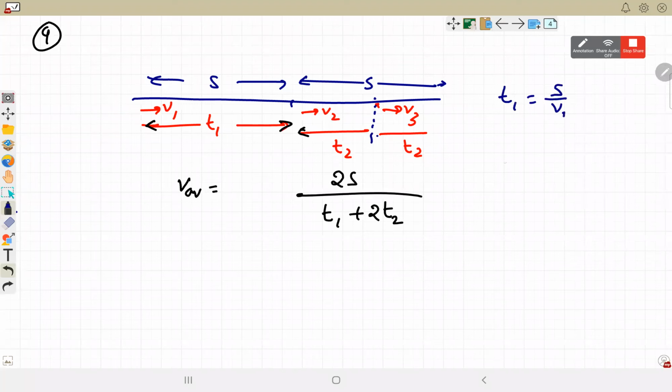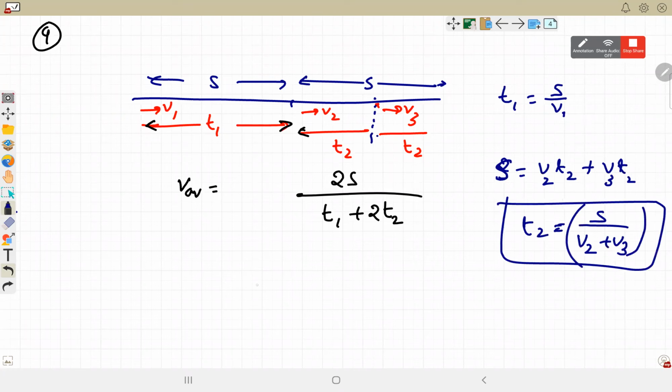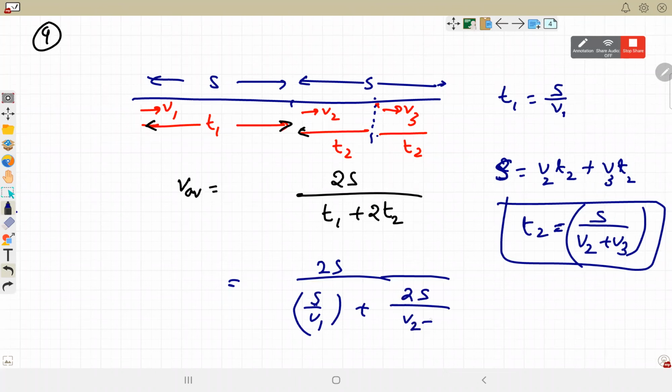In the second case, the s is equal to the distance covered with speed v2 in time t2 plus the distance covered in time t3. So t2 will be equal to s divided by v2 plus v3. So we can substitute here 2s divided by s by v1 plus 2 times s divided by v2 plus v3.